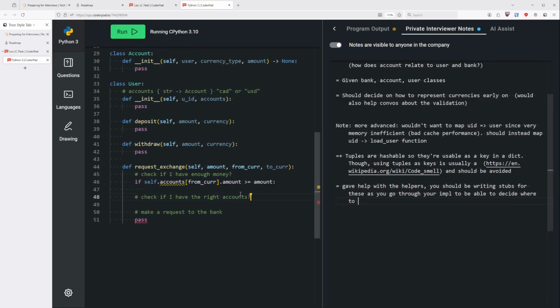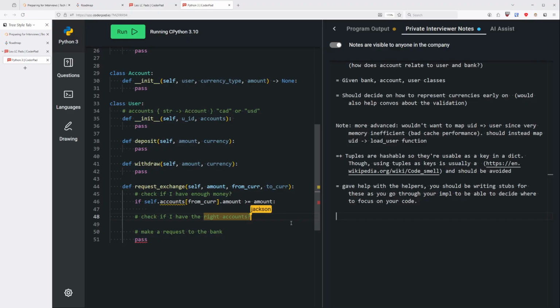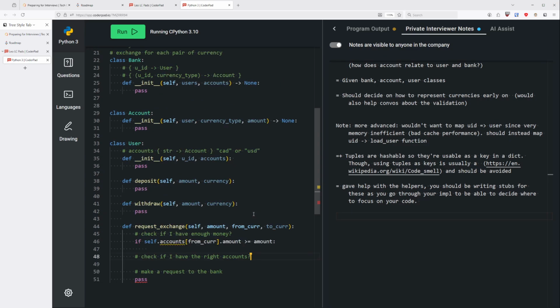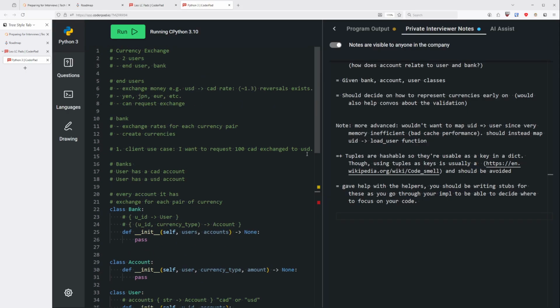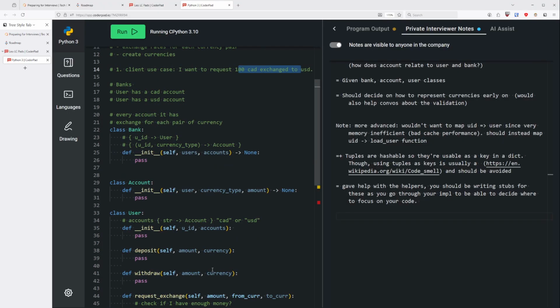Could you clarify what this exactly means here, like having the right accounts? Right, so this is a detail which depends on how you have structured your accounts. For example, in our situation here, where I'm saying, hey, I want to exchange 100 Canadian dollars for US dollars, right?